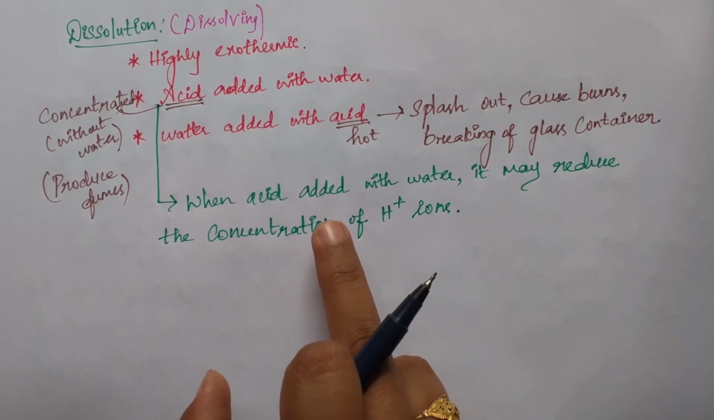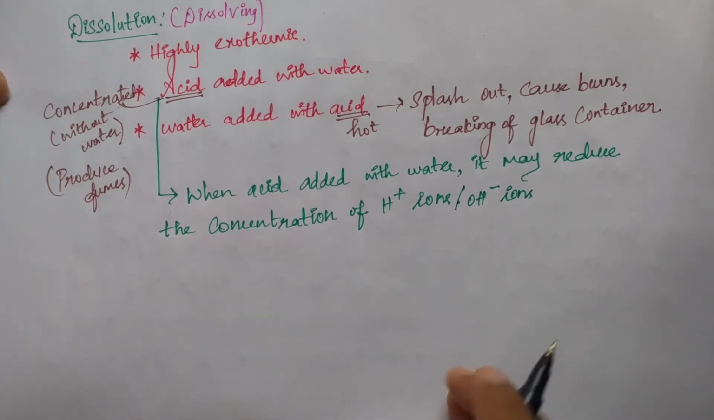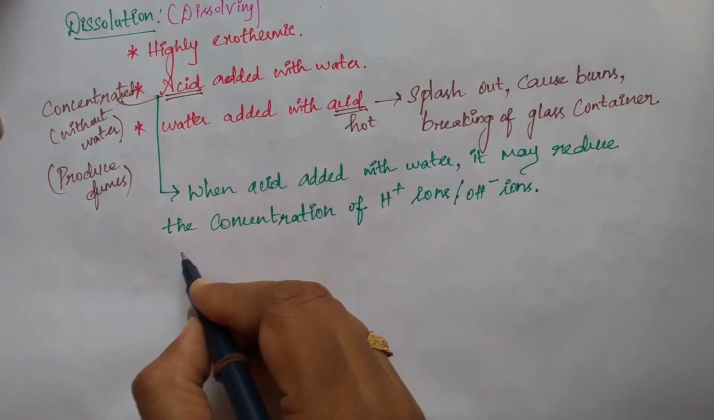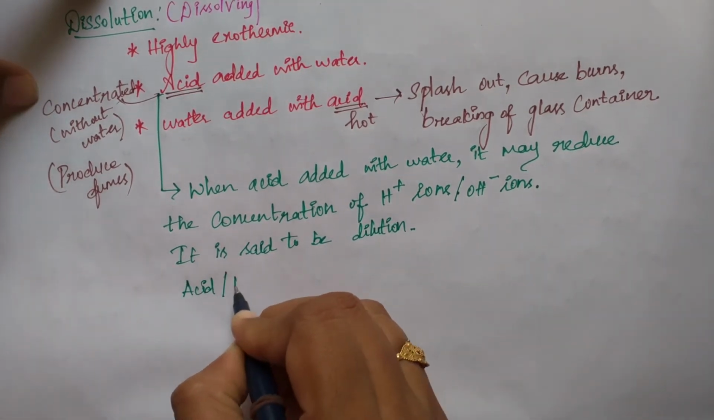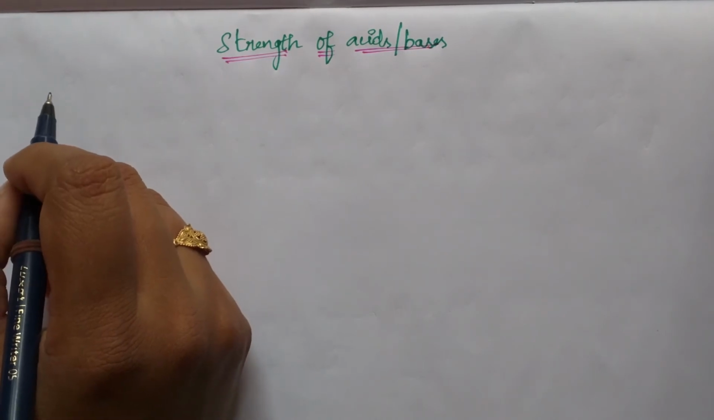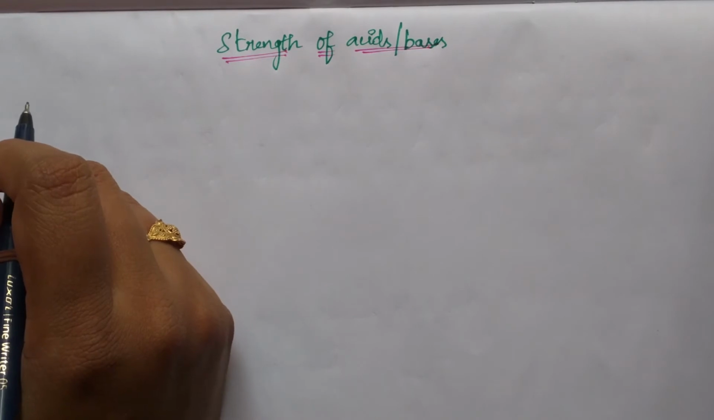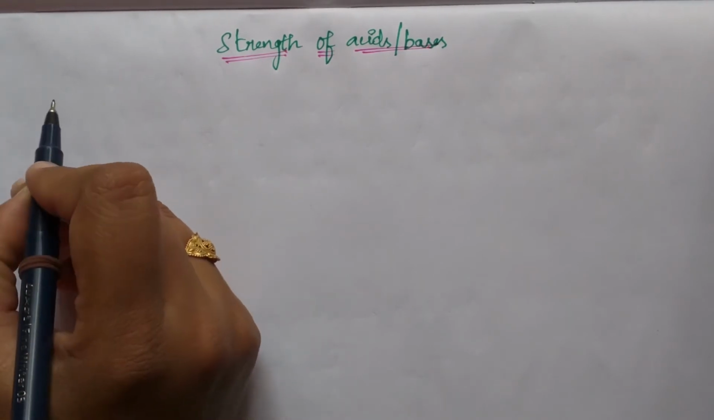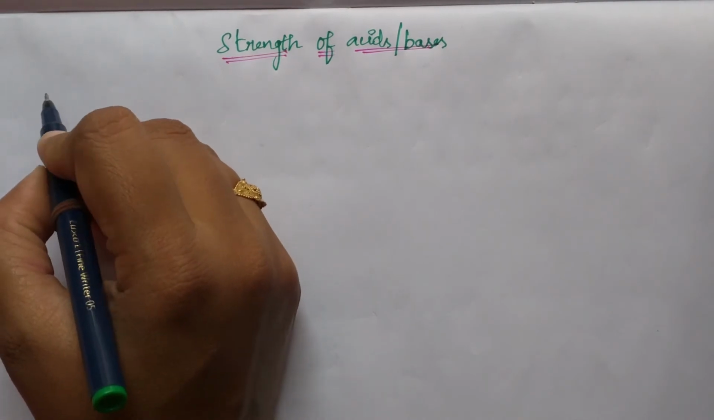The same thing applies to a base also. When a base is added to water, the water reduces the concentration of OH minus ions. This step is said to be dilution. Now this acid or base is diluted. Usually we should not taste or touch any chemicals. How can we test whether the given compound is more acidic, less acidic, more basic or less basic? For that we have the best solution, that is indicators.